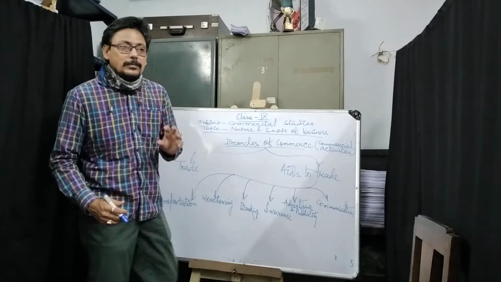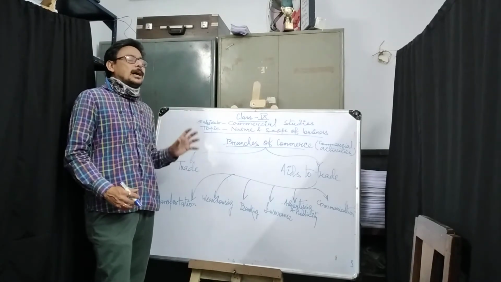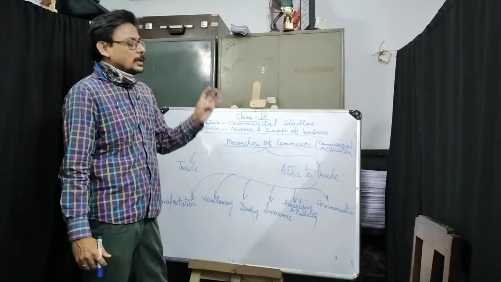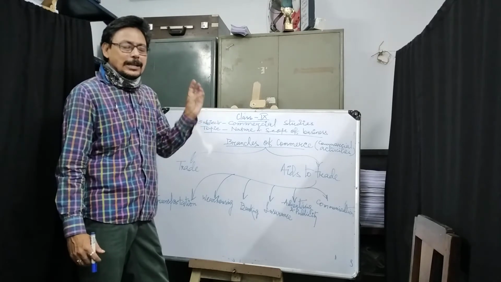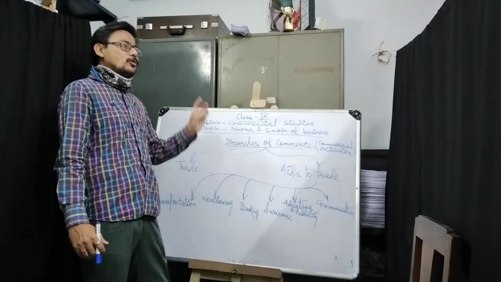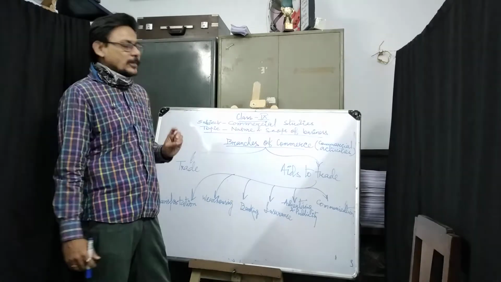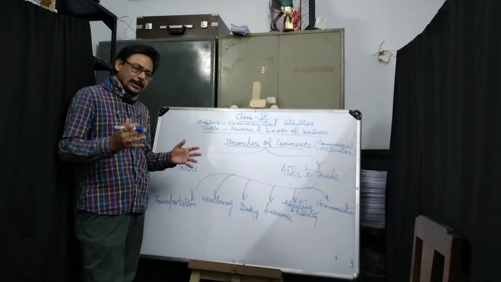What are the modes of transport? Modes of transport are water transport, air transport, road transport, and railway transport. Those are the modes of transport by which goods reach from one place to another. Few goods are very heavy.